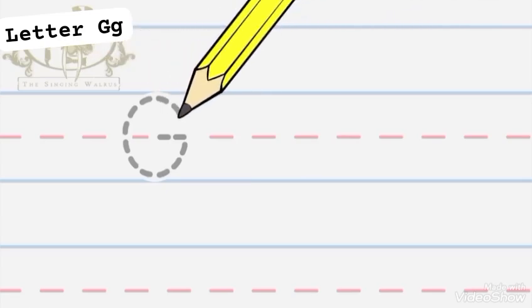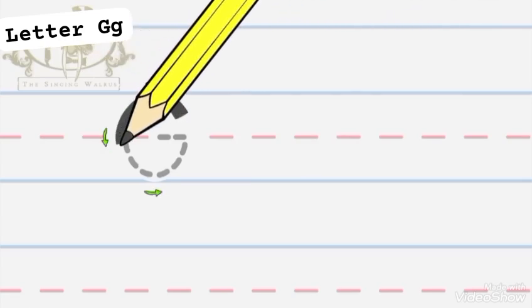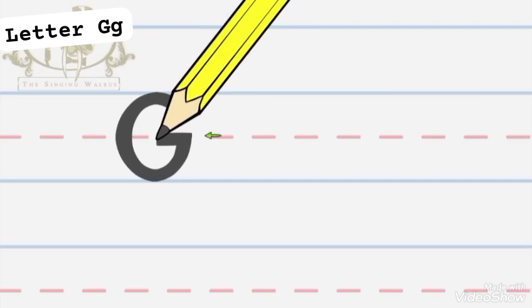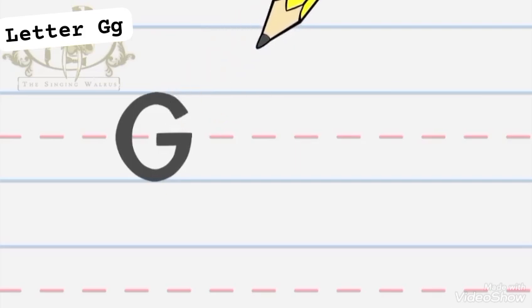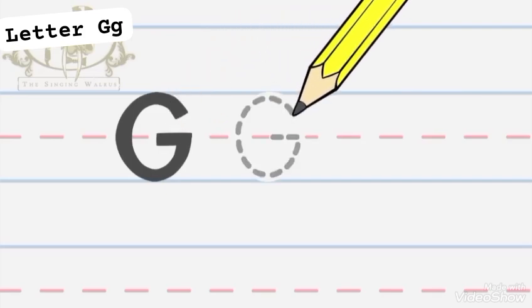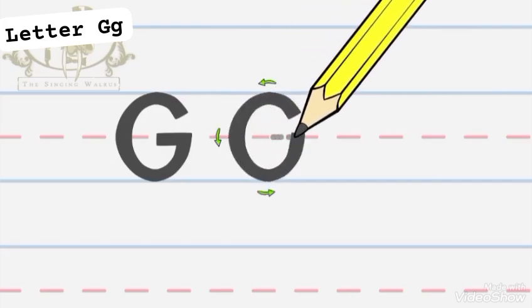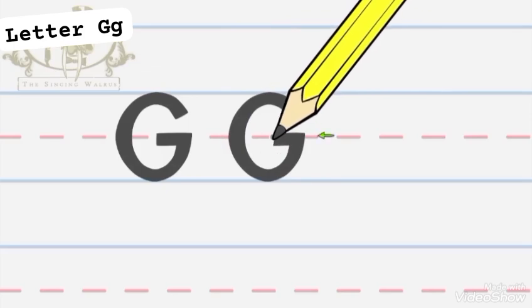And now let's learn how to write letter G. We make a half circle, up, and a sleeping dash. Capital G. Again, from the top we make a half circle, up and dash.